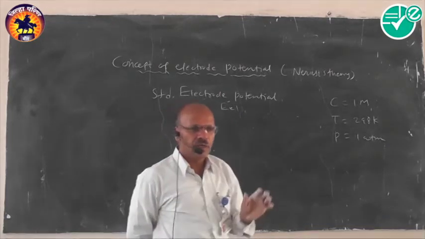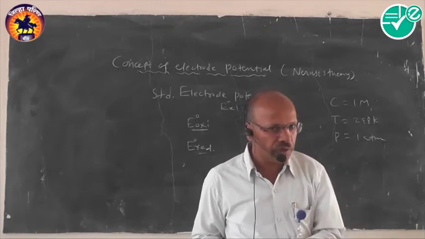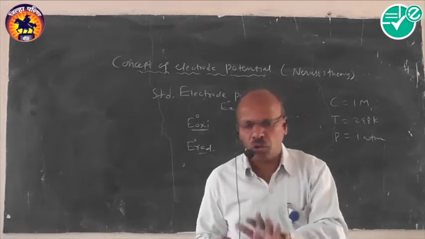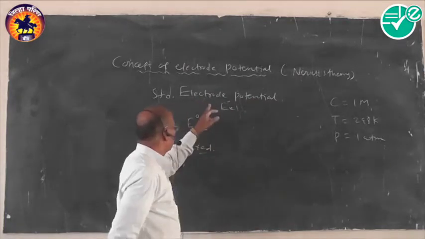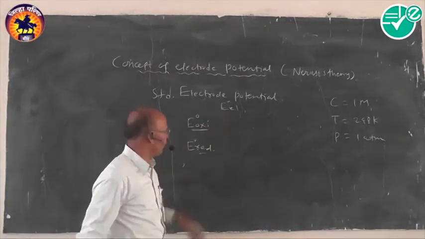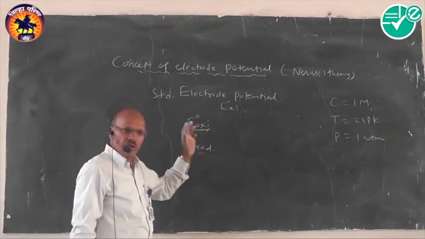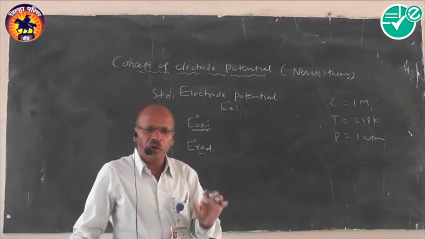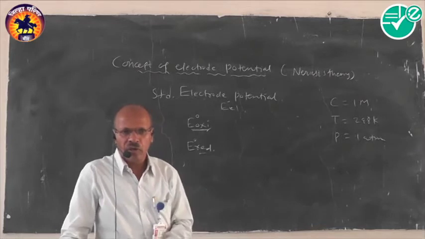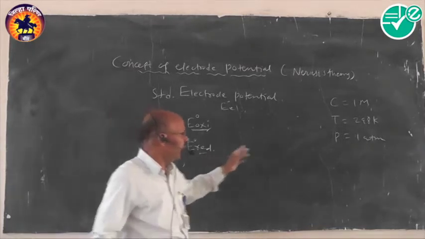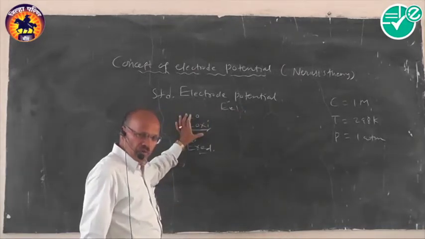We can say that it is the potential difference across the metal rod and the solution around it when the solution under consideration is under standard state, we generally call standard electrode potential. First term. Now we have defined the second one, standard oxidation potential. The oxidation potential due to the process of oxidation when the metal rod is dipped in its 1 molar solution at 298 Kelvin temperature is generally called standard oxidation potential.